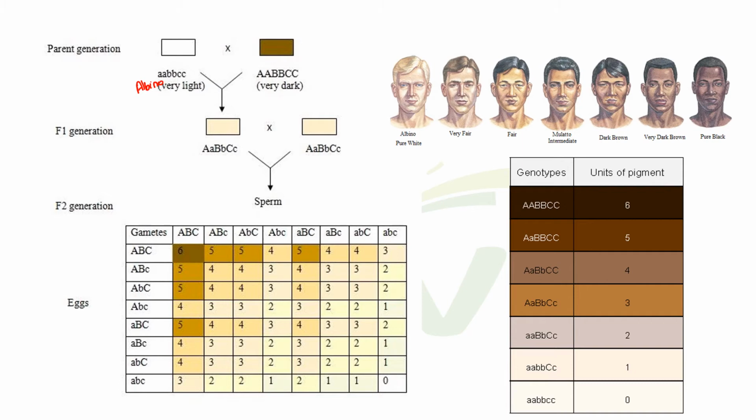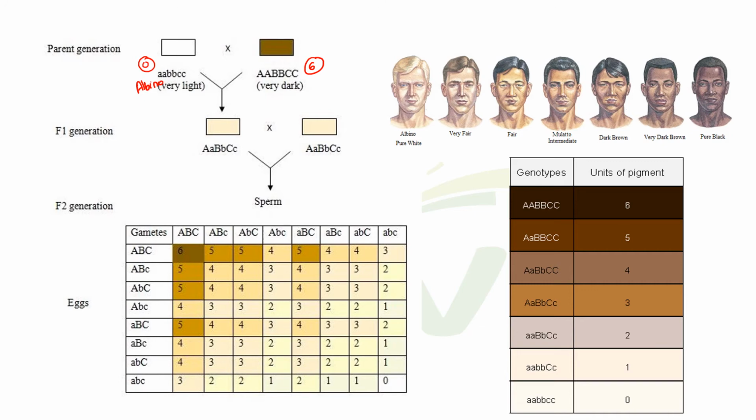Here how many dominant alleles are there? Nothing, 0. So this is albino. Albino means pure white. And here how many dominant alleles are there? 6. Out of 6, all the 6 are dominant. So skin color is pure black or very dark.